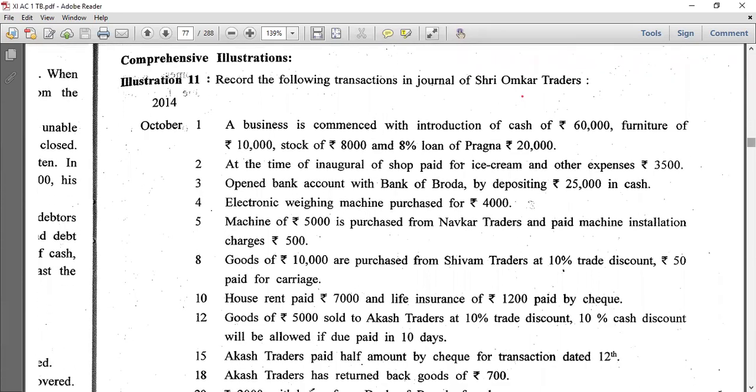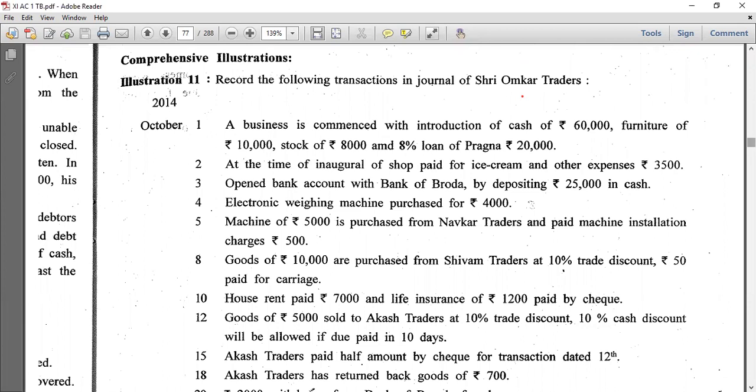Record the following transactions in the journal of Sri Omkar Traders. So common entries you are going to solve by yourself, then only I will be able to complete the sum. A business is commenced with the introduction of cash 60,000, furniture, stock, all of this. A very common entry. First entry normally in exam would be like this only. So solve it by yourself. It is close to capital.